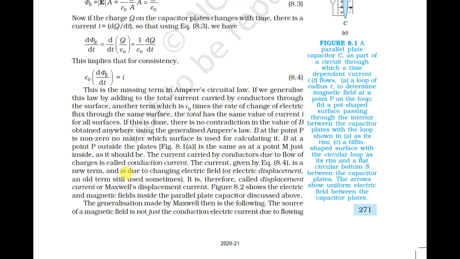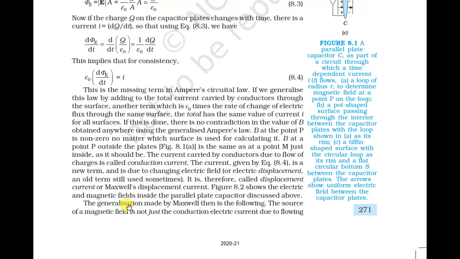The current carried by the conductor due to the flow of charge is called the conduction current, and the current given by our equation 8.4 is a new term. It is due to the changing electric field, or electric displacement, and is called the displacement current, or Maxwell displacement current. Figure 8.2 shows the electric and magnetic field inside the parallel plate capacitor discussed above.